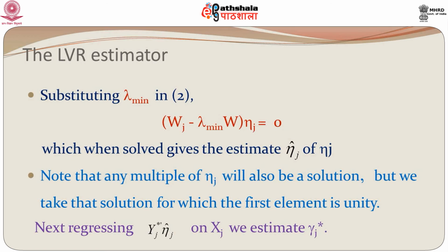You can use the OLS because we have the x j's only on the right hand side. So, there is no correlation. So, this is the LVR estimator, and as we said, the LIML also reduces to minimization of L, and hence the LIML and the LVR ratio ultimately lead to the same estimator.